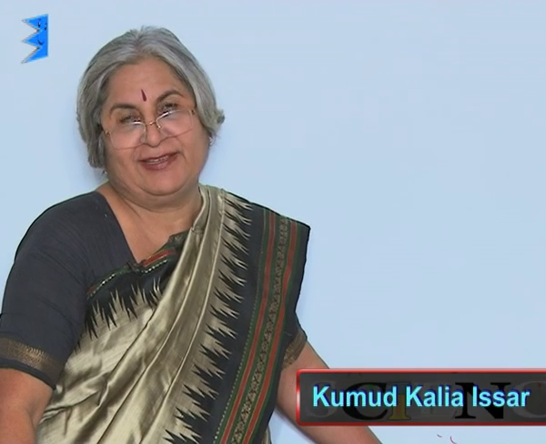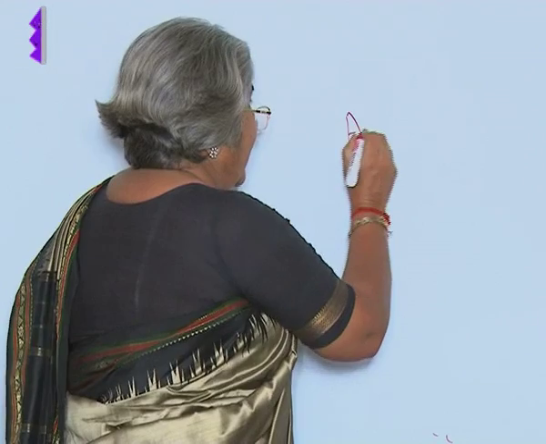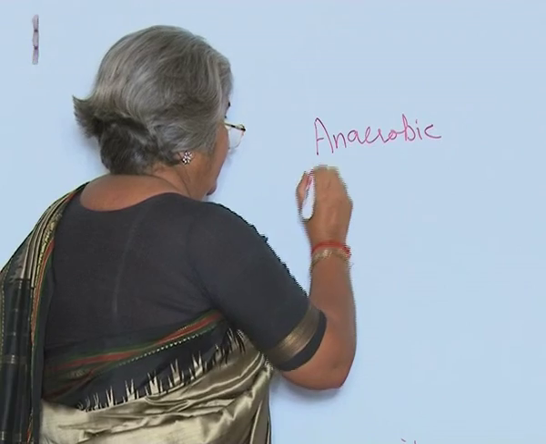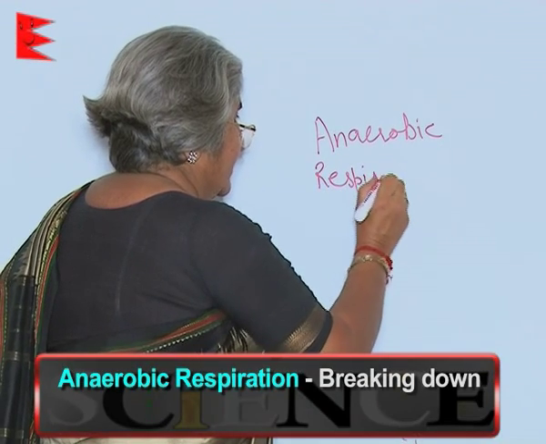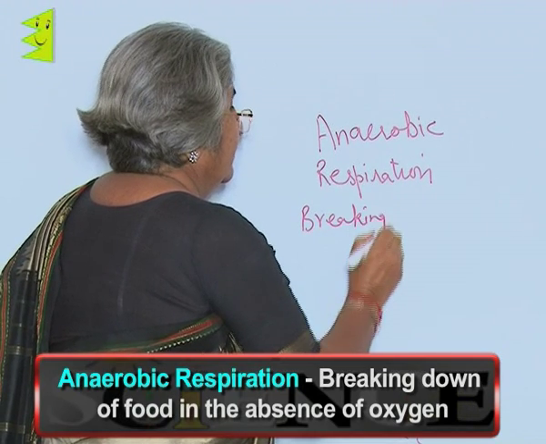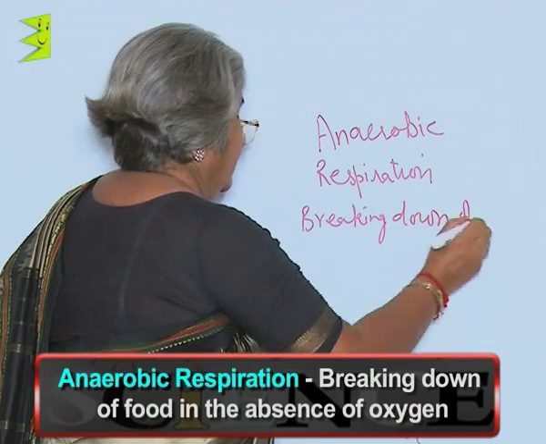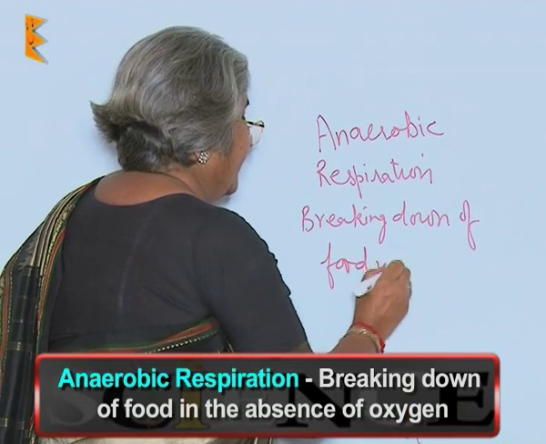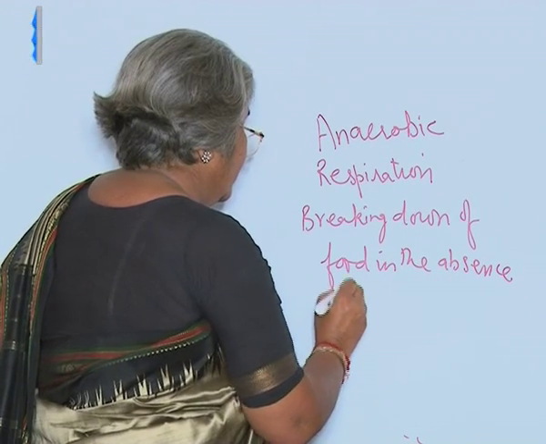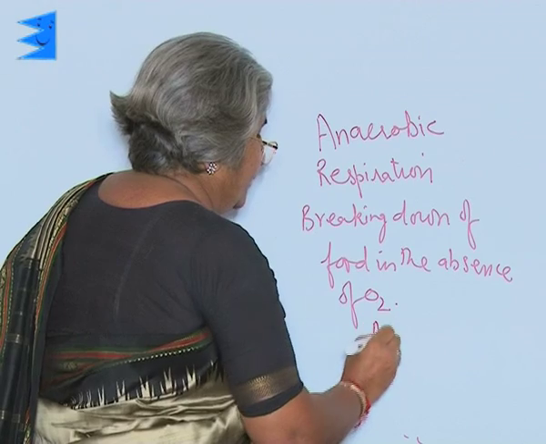Food can also be broken down in the absence of oxygen. And when food breaks down without oxygen, then that kind of respiration is called anaerobic respiration. Anaerobic respiration means breaking down of food in the absence of oxygen. The organisms which can do so are called anaerobes.